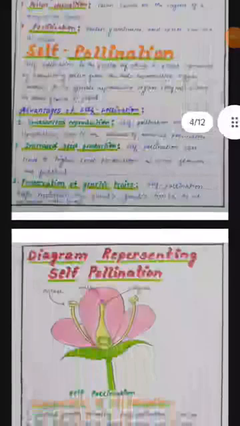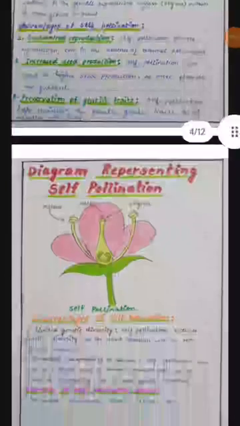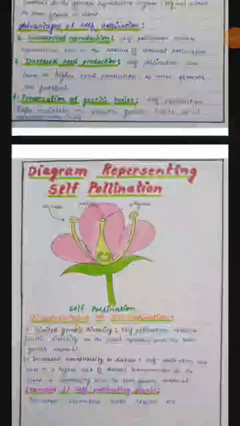Advantages of self-pollination are guaranteed reproduction, meaning reproduction occurs 100%, increased seed production, and preservation of genetic traits, so the same type of flower is reproduced. Here is a diagram showing self-pollination. You can see that pollen from the anther of the flower is transferred to the stigma of the same flower. That's why it is known as self-pollination.